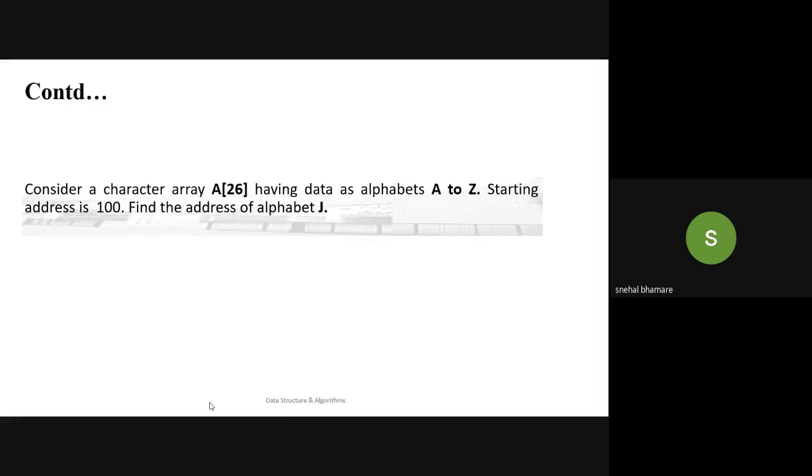Okay, array name is A, its size is 26, so elements will be stored from 0 to 25, right? J is which element? Start counting from A. J is stored at which index?